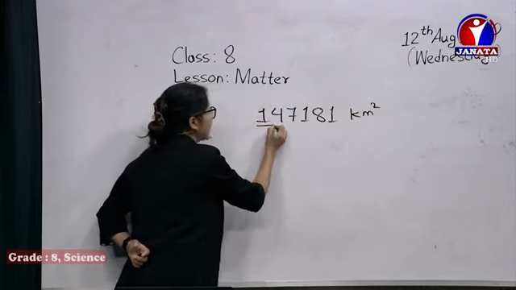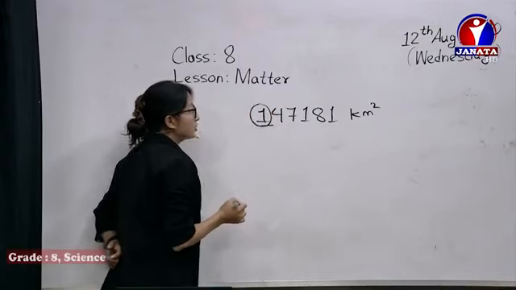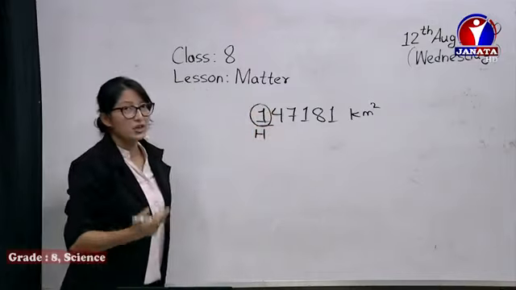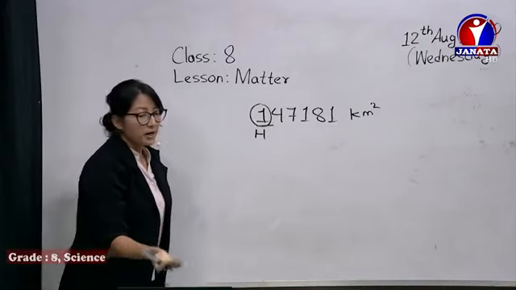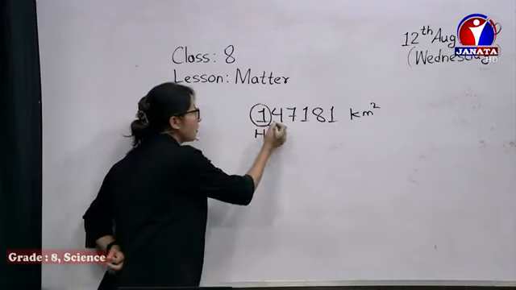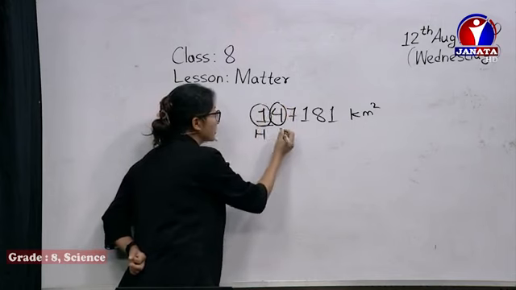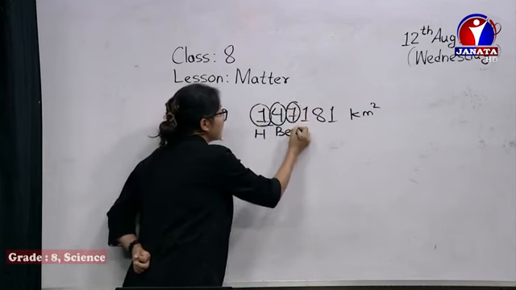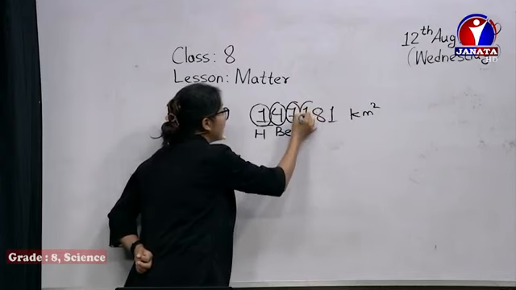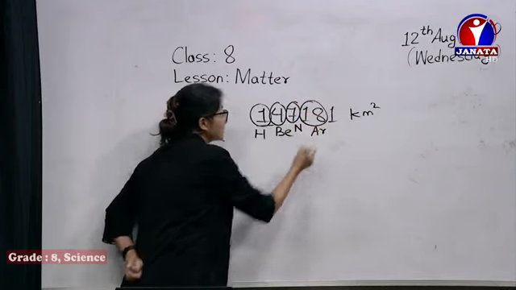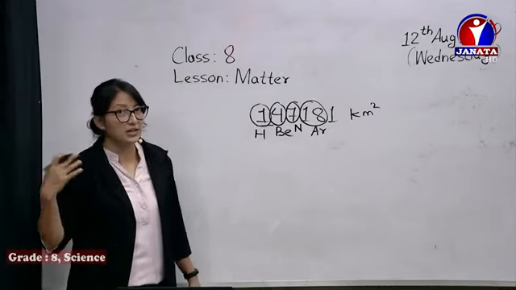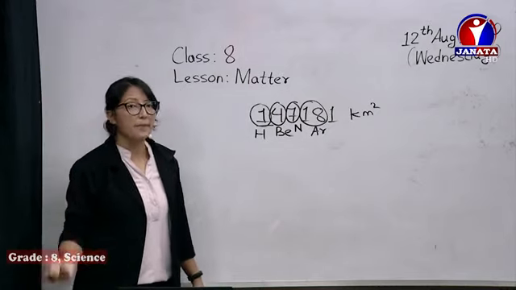Remember this term. See, hydrogen. If you remember those 20 elements, consider this in the form of the atomic number. Atomic number 1 is hydrogen, 4 is beryllium, 7 is nitrogen, and 18 is argon. Just a small trick to remember the number of neutrons so that you can easily calculate atomic mass.